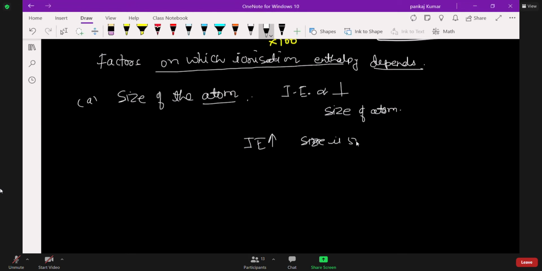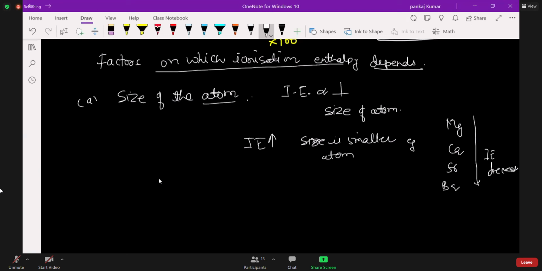Can you give an example of a smaller atom? Sir, magnesium and calcium. Yes, magnesium, calcium, strontium, barium. If you go down the group, ionization energy decreases. Clear?